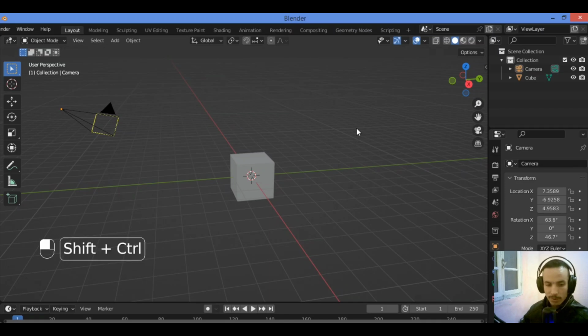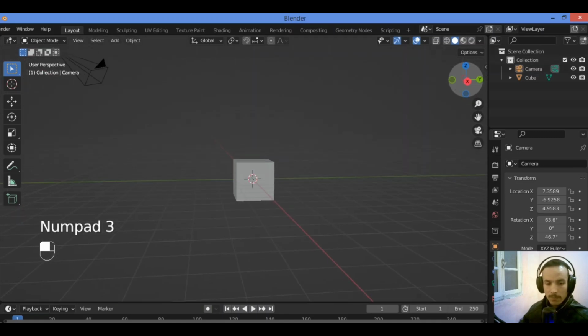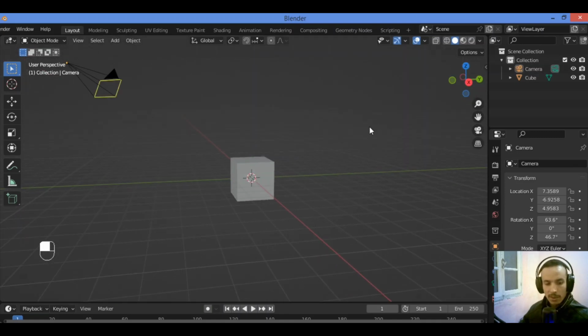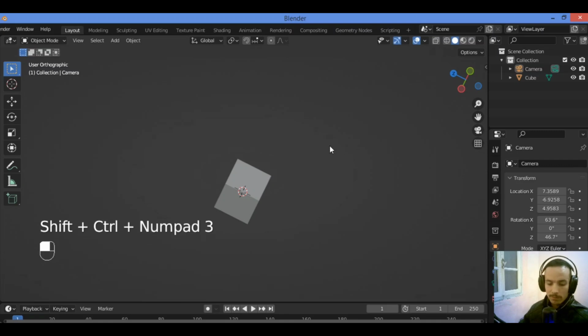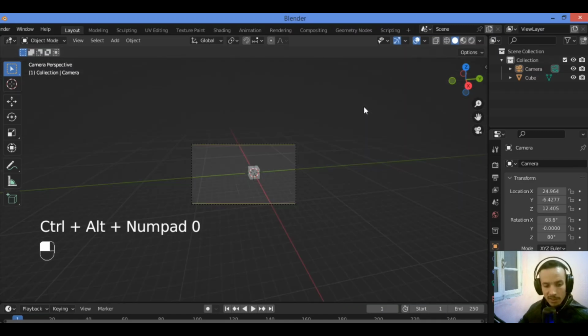And for the back, Shift Control numpad 1. Then to align the view to the active left, we use Shift Control numpad 3, like this. The shortcut Control Alt numpad 0 aligns the camera to the view like this.